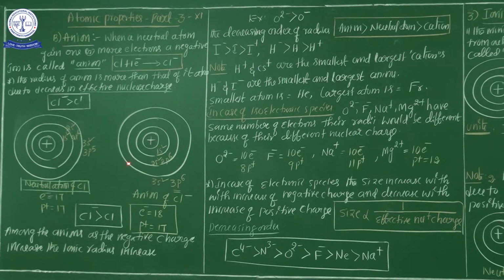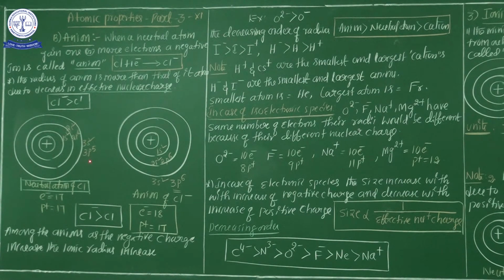But now see carefully, this is the anion of chlorine. Anion of chlorine means, as I already said very clearly, the neutral atom accepted one electron, gaining one electron to become a negatively charged ion. So this picture represents the neutral atom, and this picture represents the anion of chlorine.